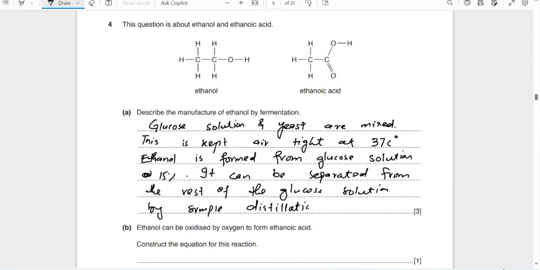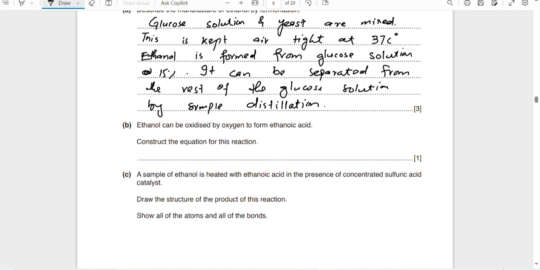Because you know that ethanol has a boiling point lower than water, that is 78, it will be distilled out. Water or the glucose solution has a higher boiling point, because the boiling point of water is increased by the glucose. Ethanol will be separated at 78 centigrade, so we get it by distillation.